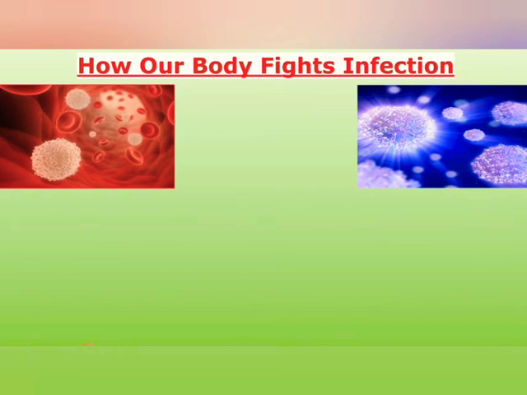You can see white particles and red particles in the first image. So what is that white particle? That white particle is known as white blood cells. Why is it called white blood cells? Because it is white in color and it is present in our blood. In our blood, other cells are also there, like platelets and RBCs, red blood cells, and white blood cells. So what is the main function of white blood cells? The main function of white blood cells is to fight against the germs.